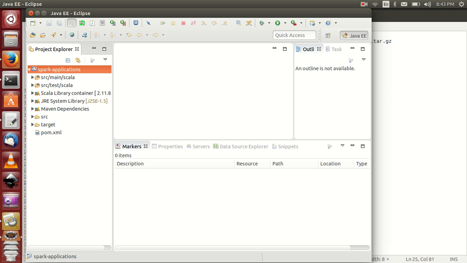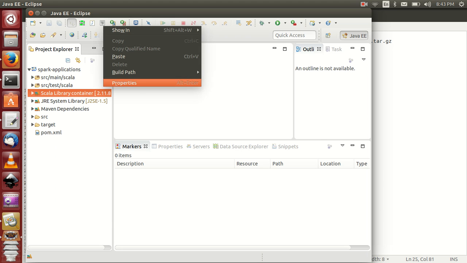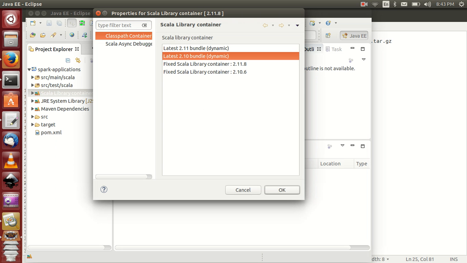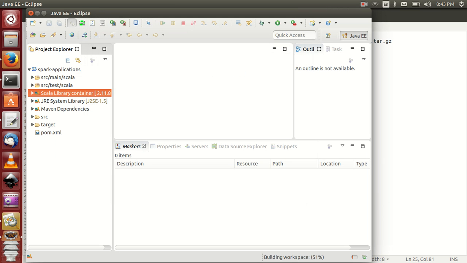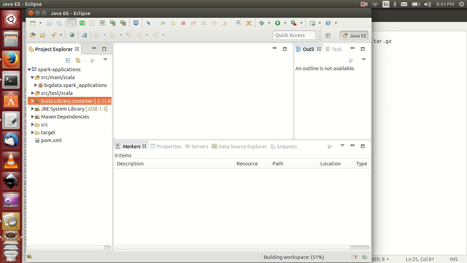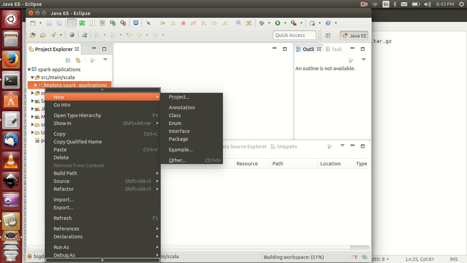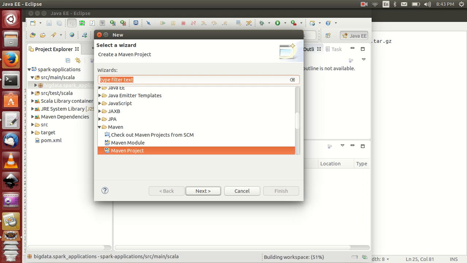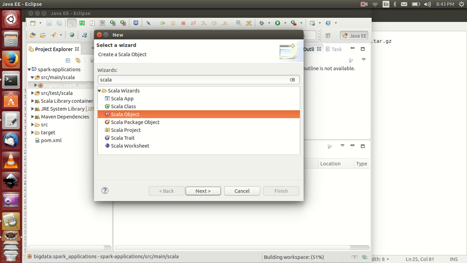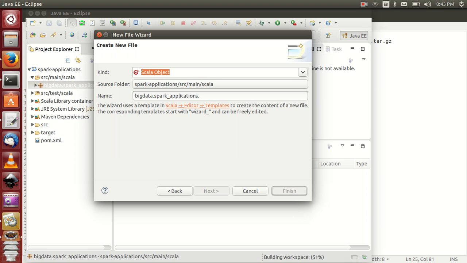And if you are implementing Spark, instead of 2.11, I highly recommend going to properties, and this one is 2.10, I recommend. Right, wait 1 minute, it will automatically change this one. Okay, then if you want to create a program, click on the package, right click and create new object. Now you can create. Done. Now you can create anything.